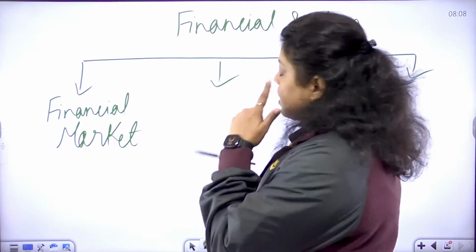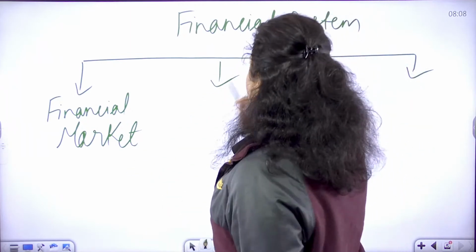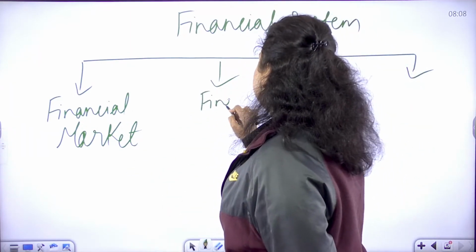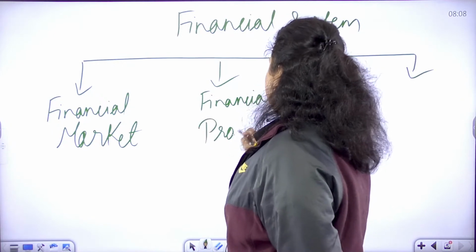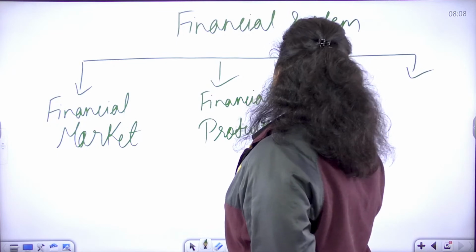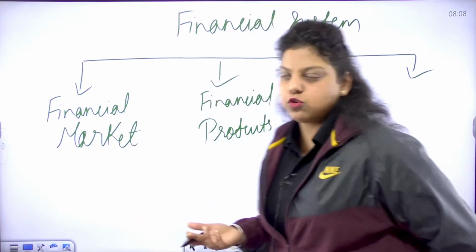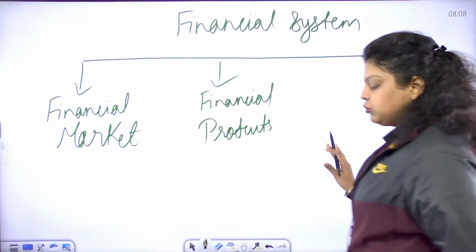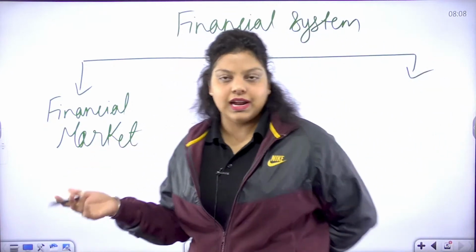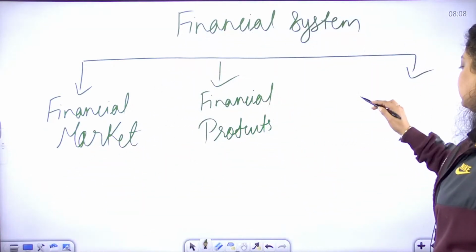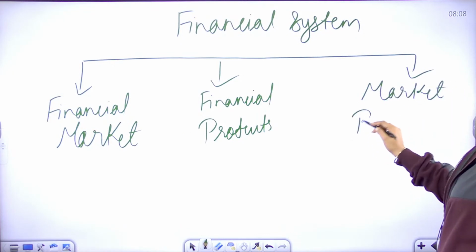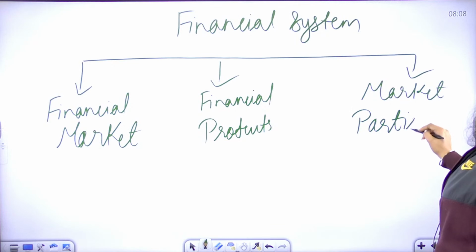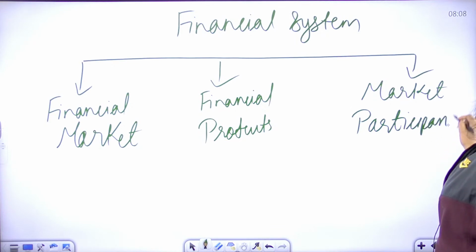The second component is the financial instrument, or you can call it financial products. These are the products by which we are exchanging our funds. And the third one is the market participant. Market participants are the people who are participating in the exchange of the funds.